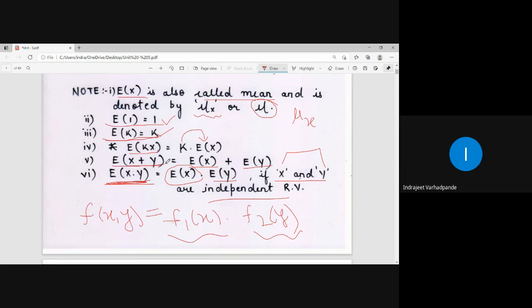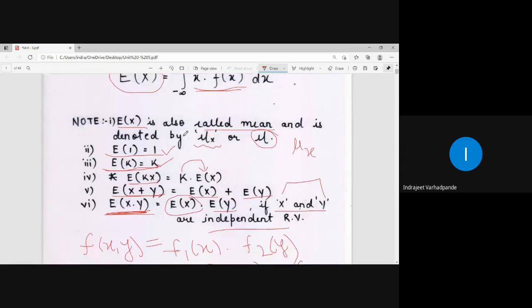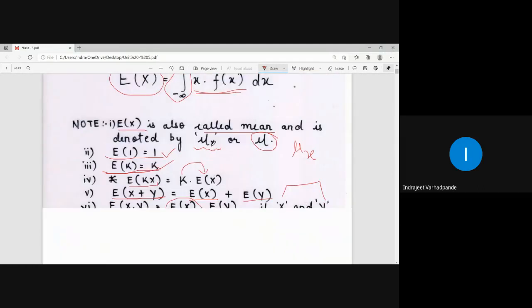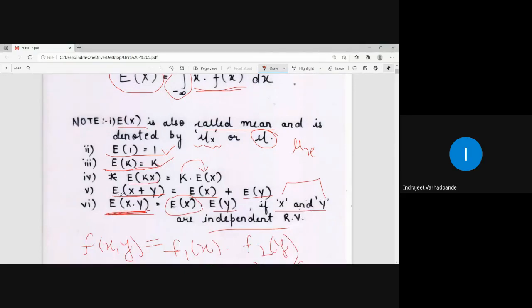See, for this condition, you did not need the random variables to be independent, because in summation we can distribute the plus, and in integration also we can separate the plus. So therefore, for expectation of x plus y, it is simply expectation of x plus expectation of y.